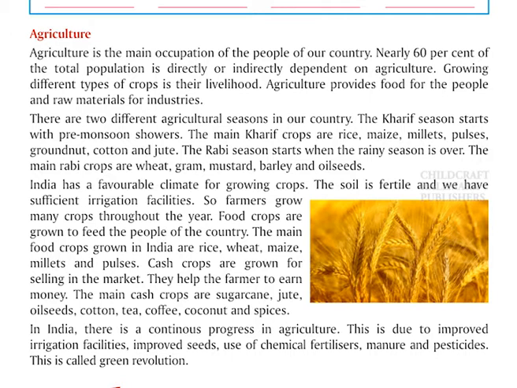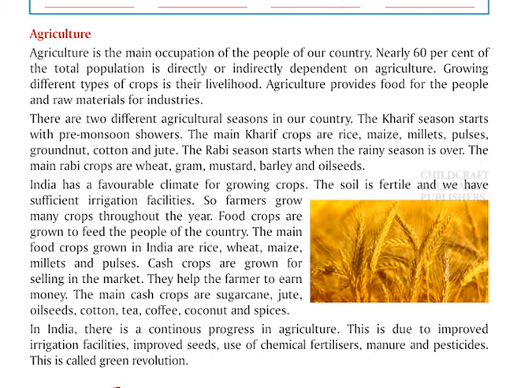Food crops are grown to feed the people of the country. The main food crops grown in India are rice, wheat, maize, millets and pulses. Cash crops are grown for selling in the market. They help the farmer to earn money. The main cash crops are sugarcane, jute, oilseeds, cotton, tea, coffee, coconut and spices.